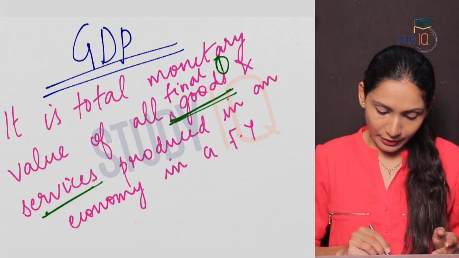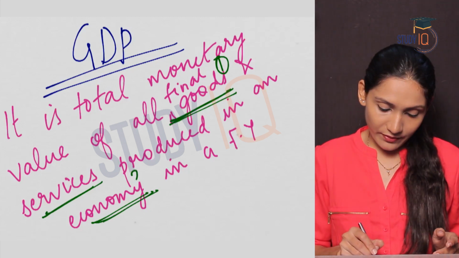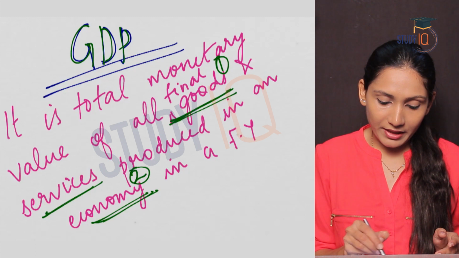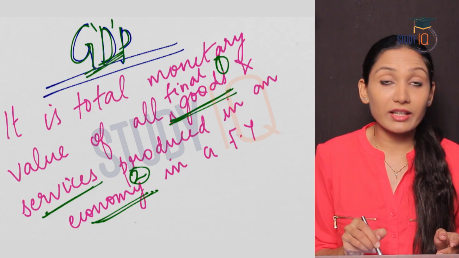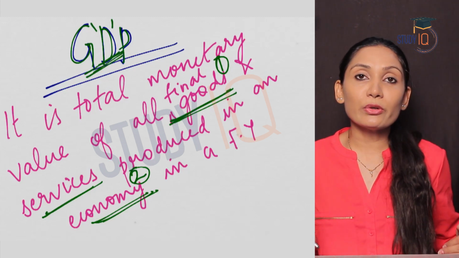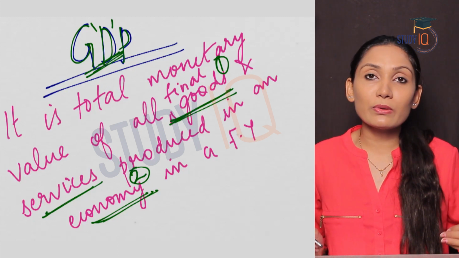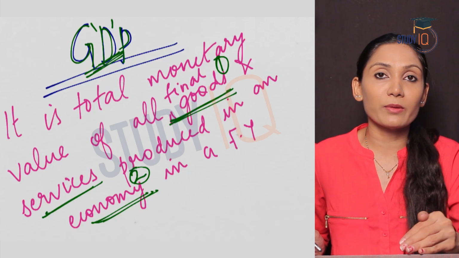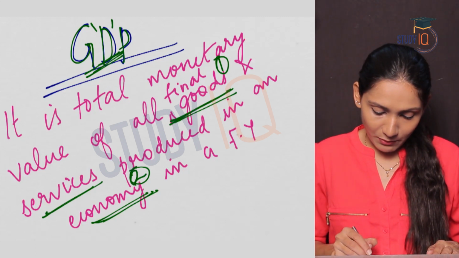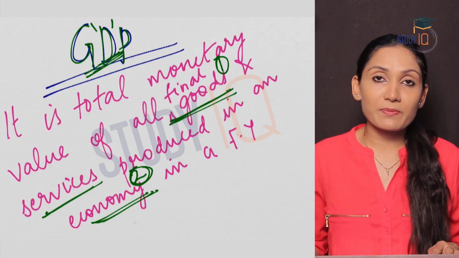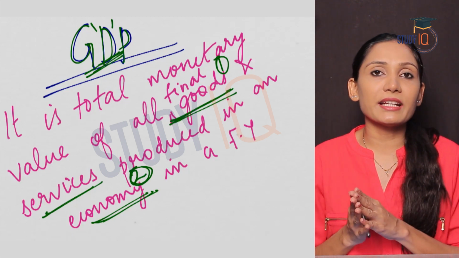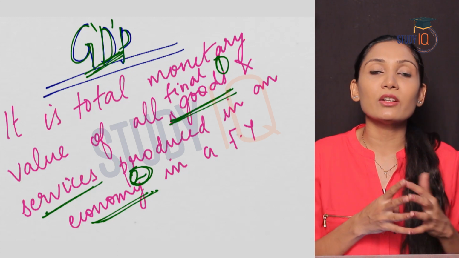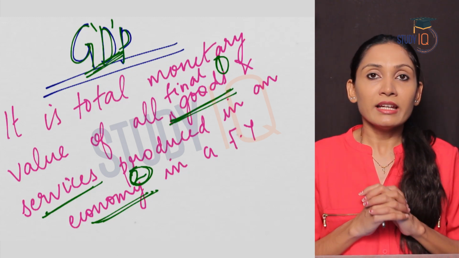Second one, produced in an economy. This is very important. In gross domestic product, GDP, the word domestic is given the importance, which means that those goods and services which are produced inside the economy or inside the domestic territory of an economy are given importance. So when you calculate GDP, only the goods and services which are produced inside the domestic territory of a country are included.